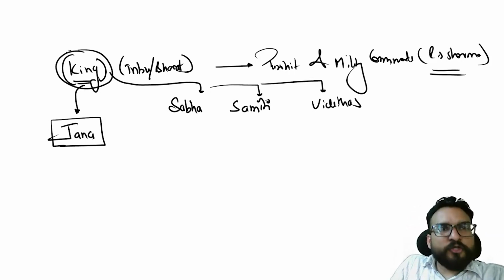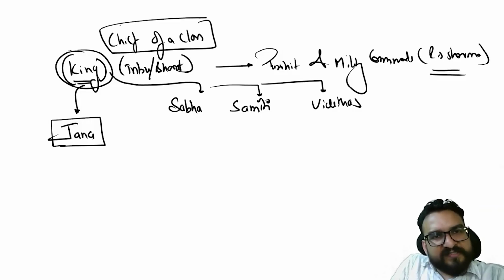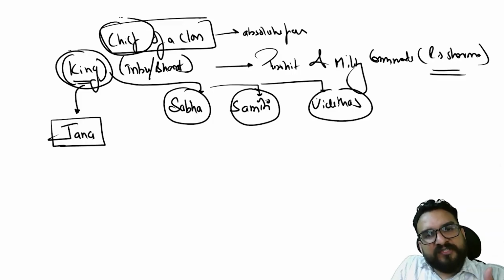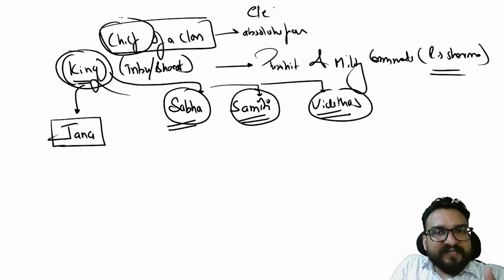So king was not a huge king at that point of time. He was like a chief of a clan. So a small clan is there and there is a chief, and he is not having absolute powers. He's not having absolute powers, guys, right? Rather, he has to take decisions on the basis of deliberation done in the assemblies like Sabha, Samiti and Videtas. And then he had to take the decisions. And most of the times, it is found that he has been elected as well. यहाँ पर elected king used to be there, right?